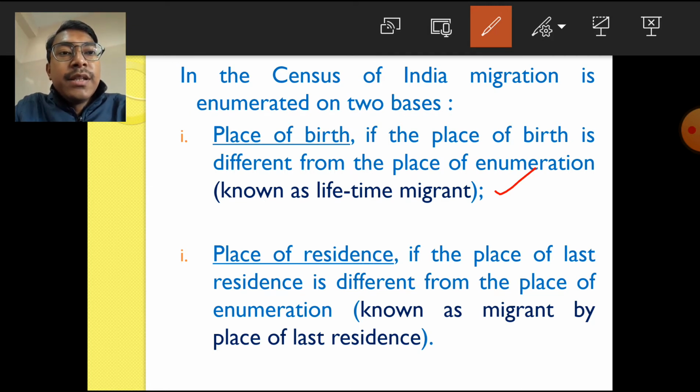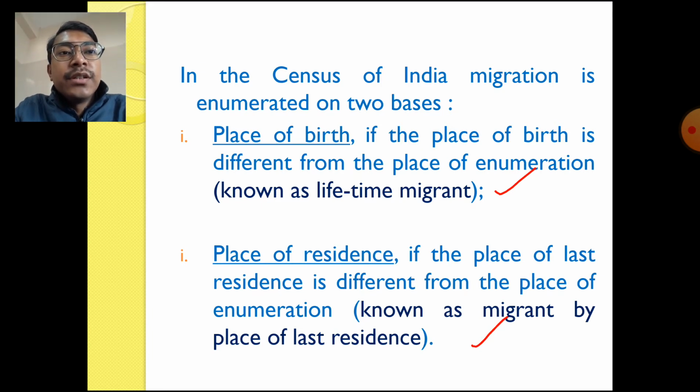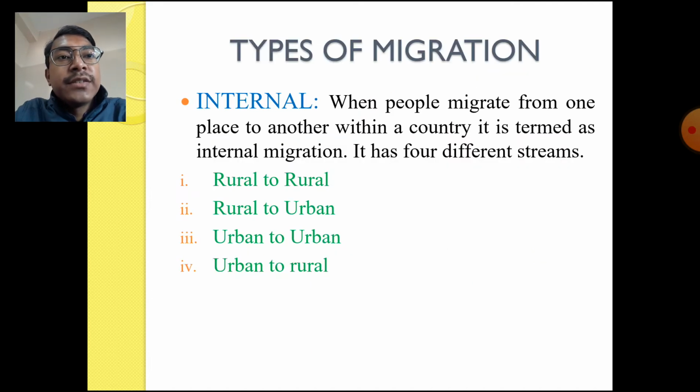That is known as migration on the basis of place of residence. And those people are known as migrants by place of last residence. So these are the two important bases for enumerating migration: on the basis of place of birth and on the basis of place of residence.